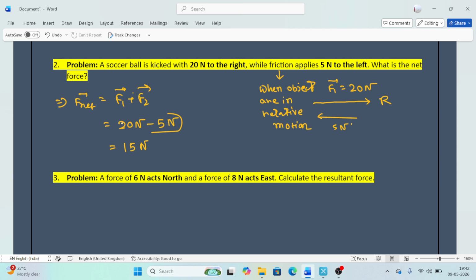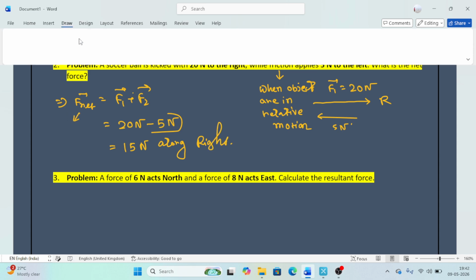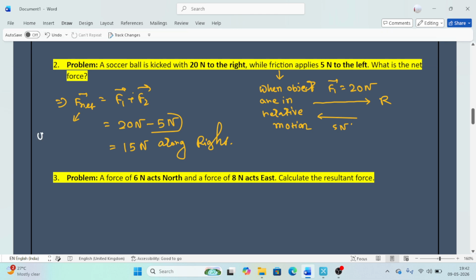So F net is 15 Newton, I take positive along right. So this is also an unbalanced force. These are also unbalanced forces.